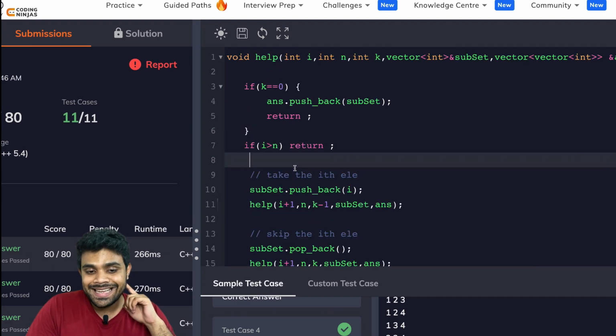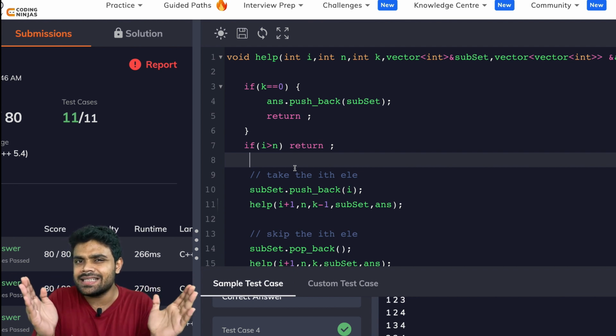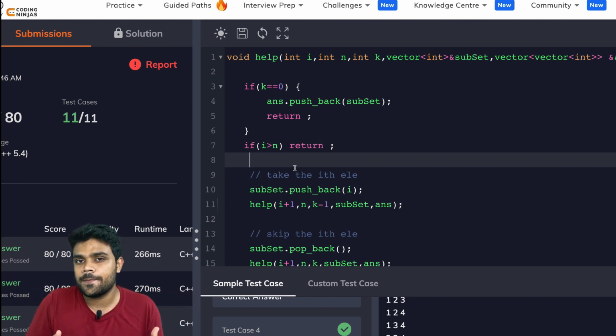We basically saved ourselves from going to the side where the size of the subsets were increasing, because we don't need to go to that side. There's another improvement that we can do.